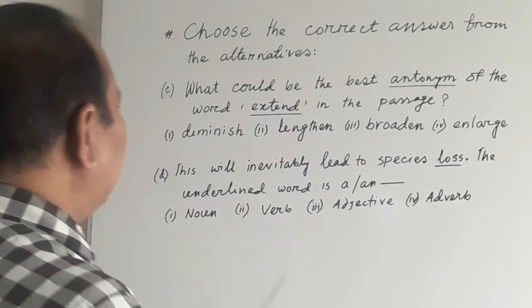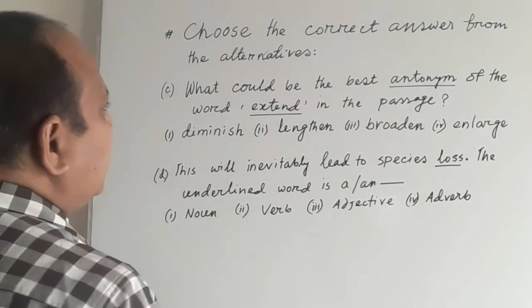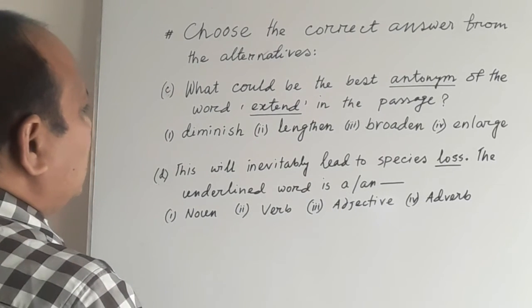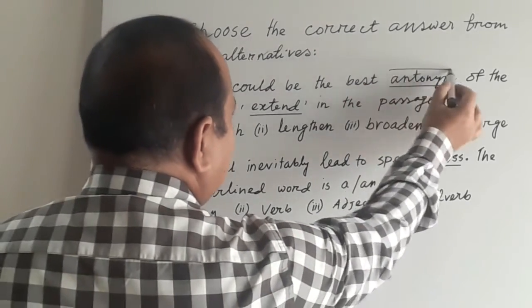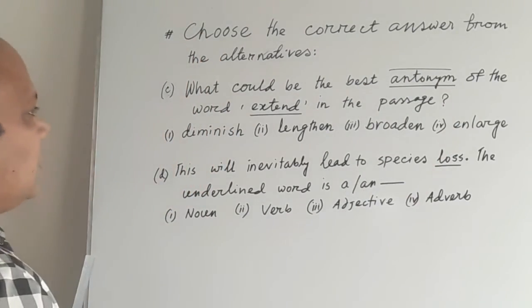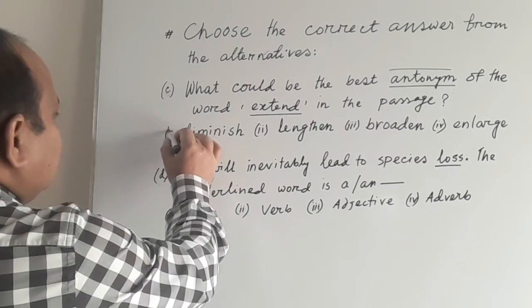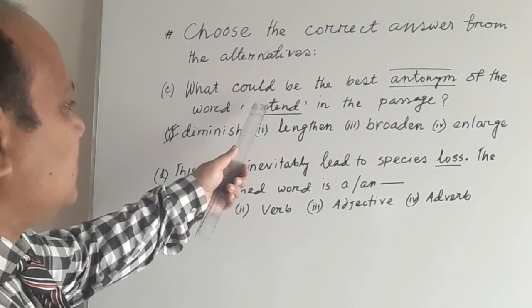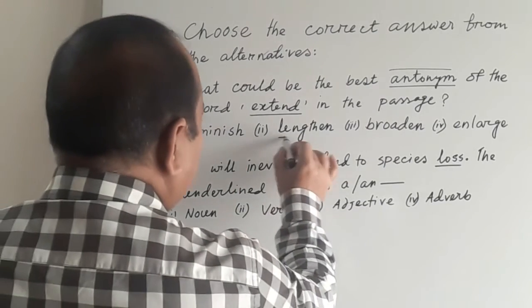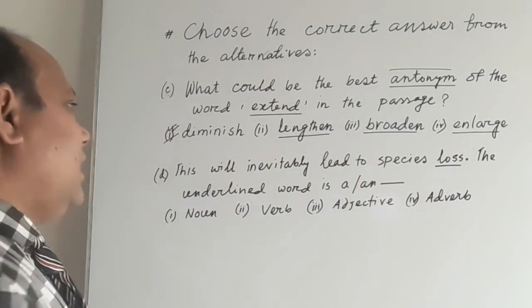My dear students, come to MCQ number C. What could be the best antonym of the word extent in the passage? Mind it, antonym of extent. That is, we can easily pick the answer. It would be diminish. So diminish would be the antonym of the word extent. And the other three words, lengthen, broaden, and enlarge, are synonyms of extent.